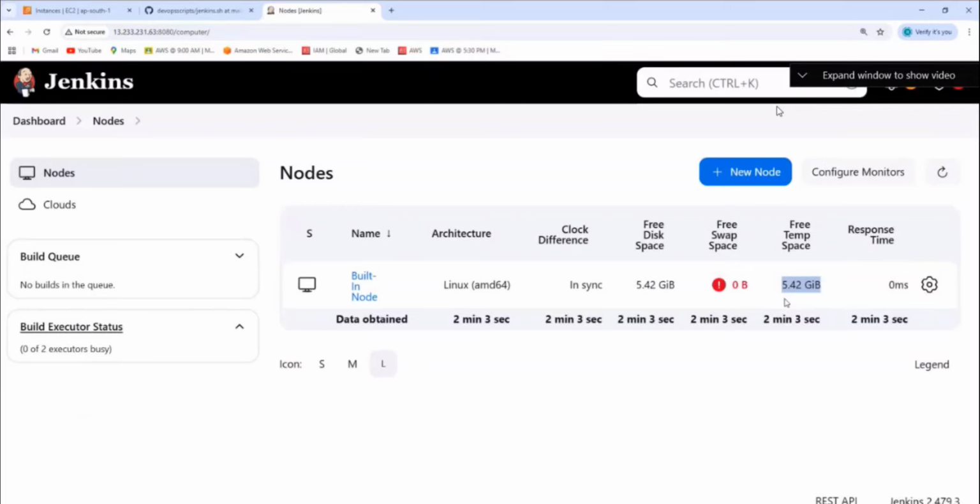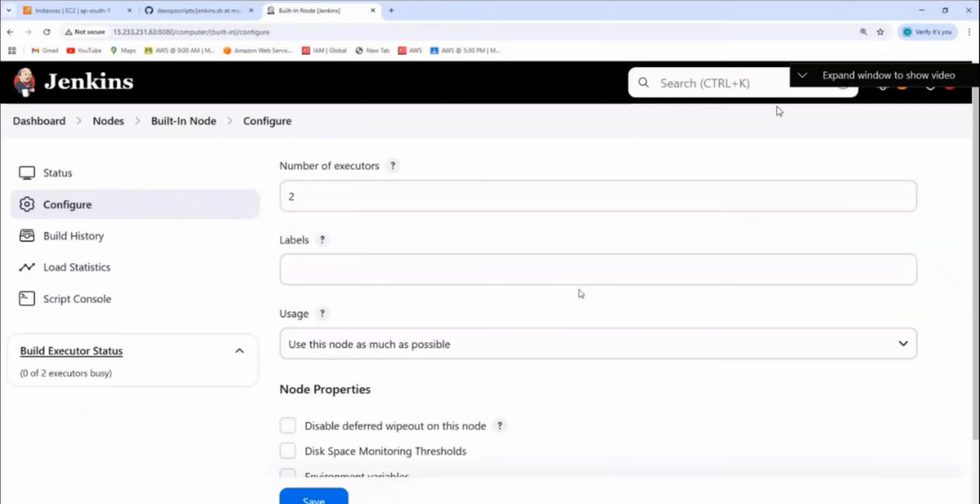Build executor error, and how to resolve this? Do you see this boot diagram? Settings, okay, click on it. If you click on it here, do you see number of executors? How many are there? 2. That means how many builds will be executing parallelly?